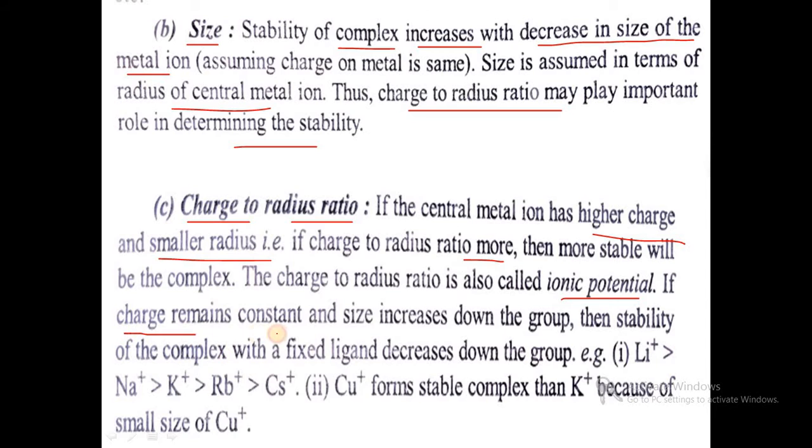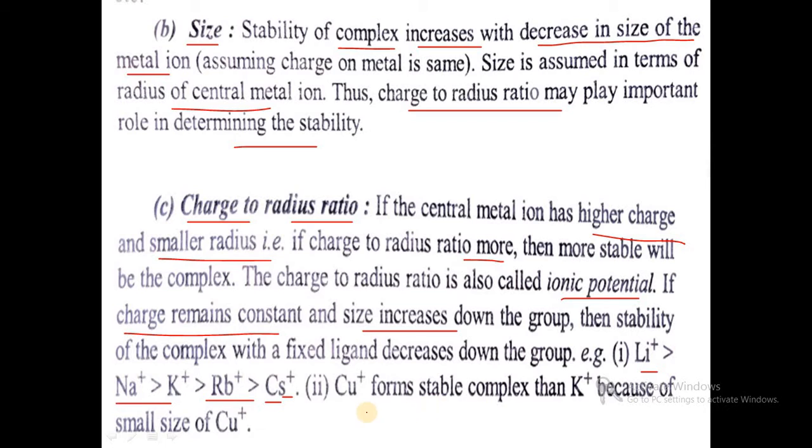If charge remains constant and size increases down the group, that is, in the first group from lithium, sodium, potassium, rubidium, cesium, then the stability of the complex decreases. So lithium, with smaller size, is more stable as compared to cesium.